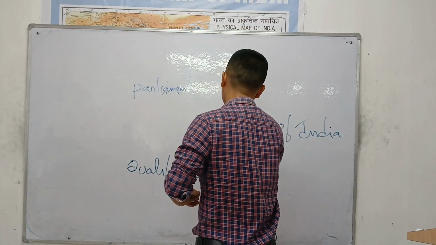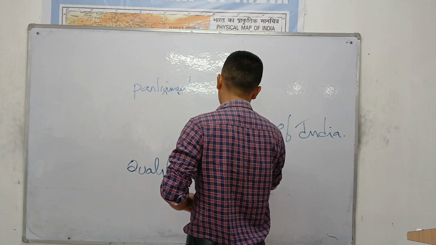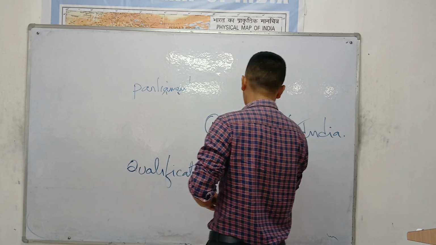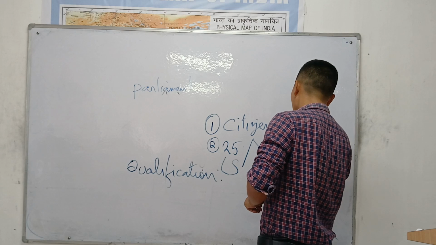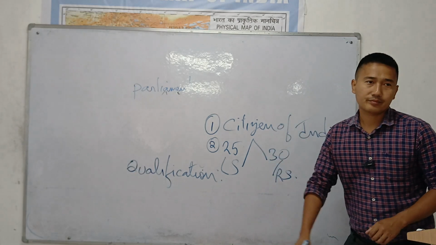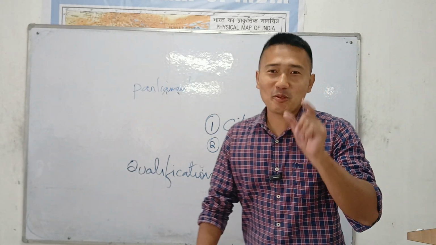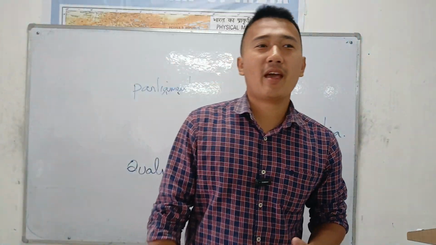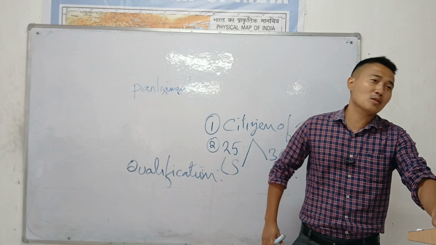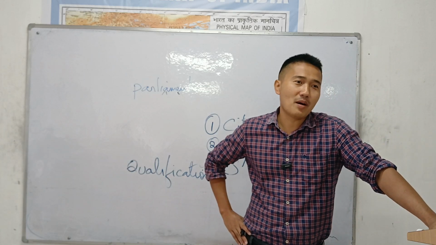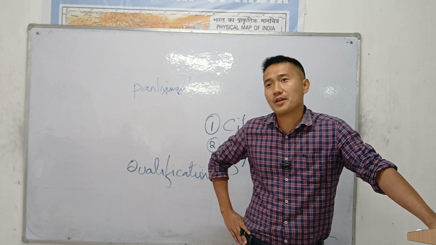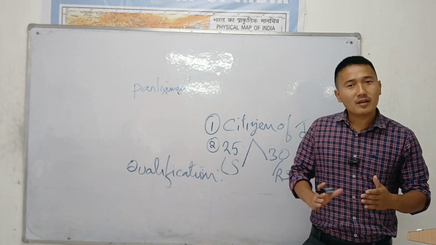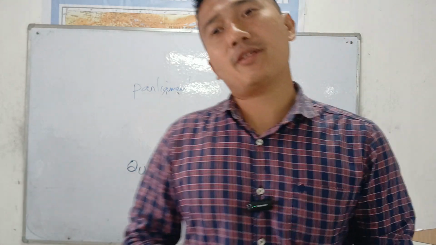Number two, age: 25 years in case of Lok Sabha and 30 years in case of Rajya Sabha. You should be at least 25 years if you want to contest election to the Lok Sabha, very easy. And you should be 30 years if you want to contest to the Rajya Sabha. If you want to be a member of the Lok Sabha, at least 25 years, and in Rajya Sabha, at least 30 years.